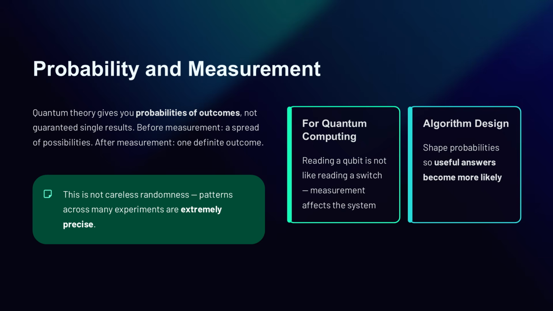For quantum computing, this matters because reading a qubit is not like reading a normal switch. Measurement affects the system. The result you get is tied to the probabilities built into the quantum state. That is why designing quantum algorithms is not just about storing information. It is also about shaping probabilities so that useful answers become more likely. Quantum physics replaces simple certainty with probability, and that shift is central to how quantum computers work.